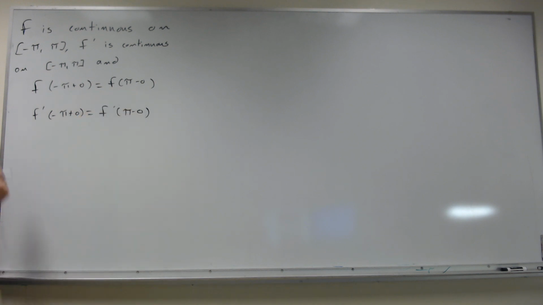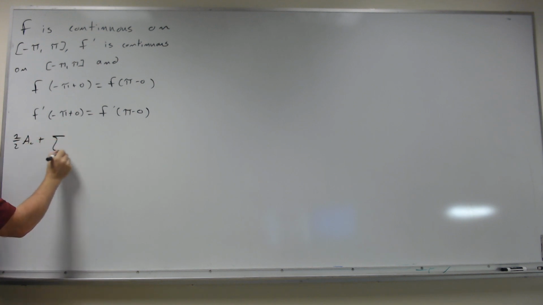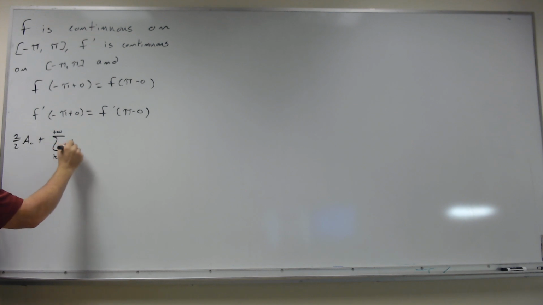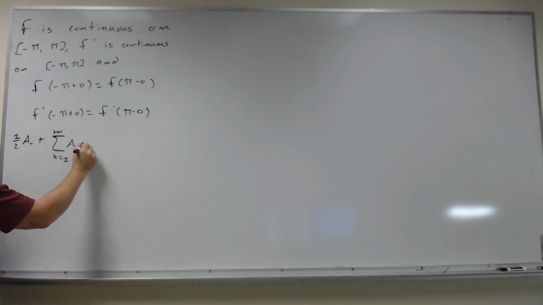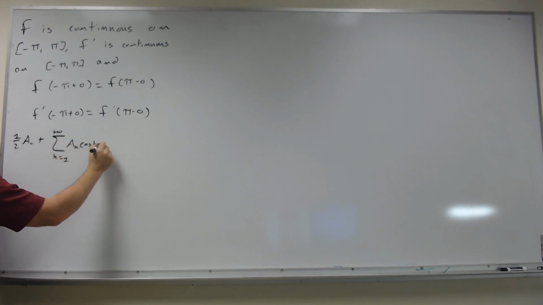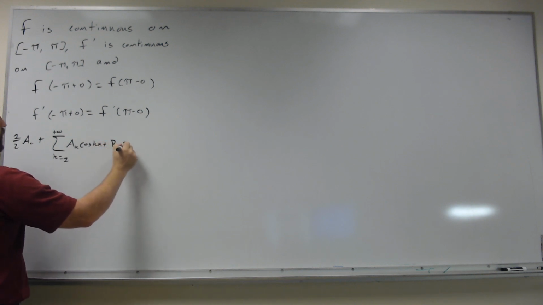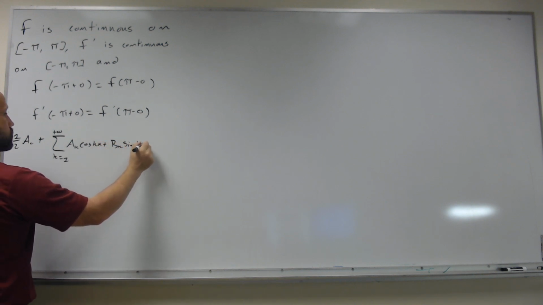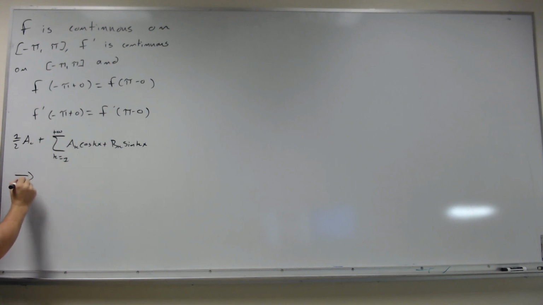In this case, the Fourier series for f, which is given by this formula here, a_k cosine kx plus b_k sine kx, converges pointwise to f of x.